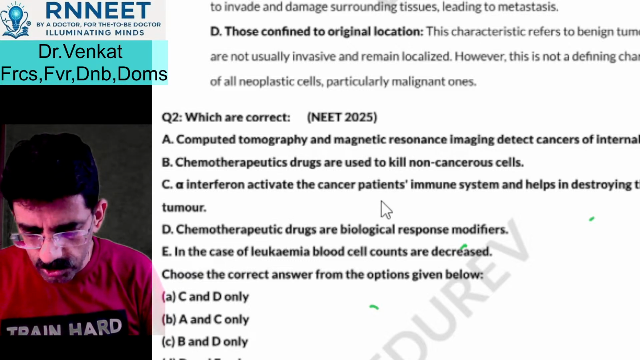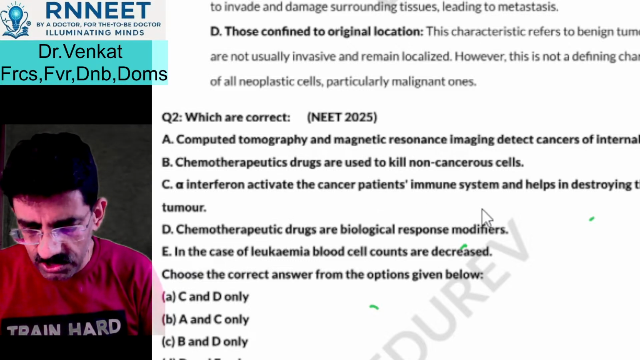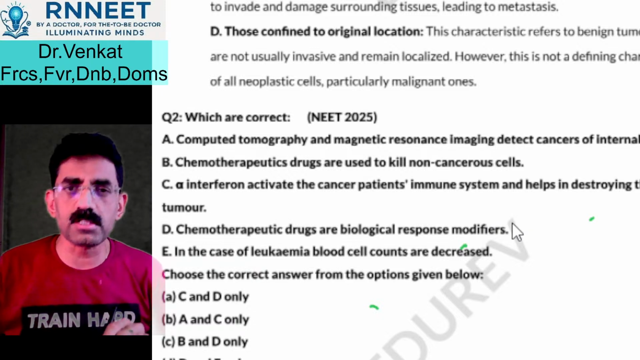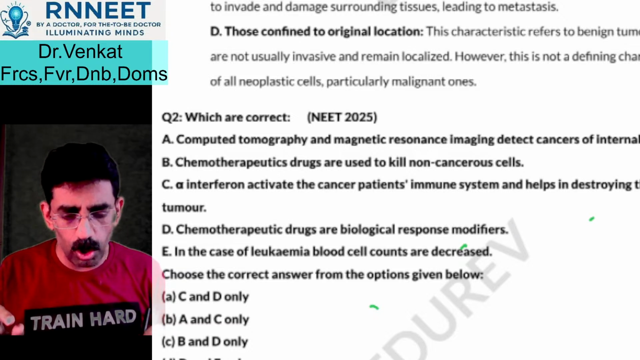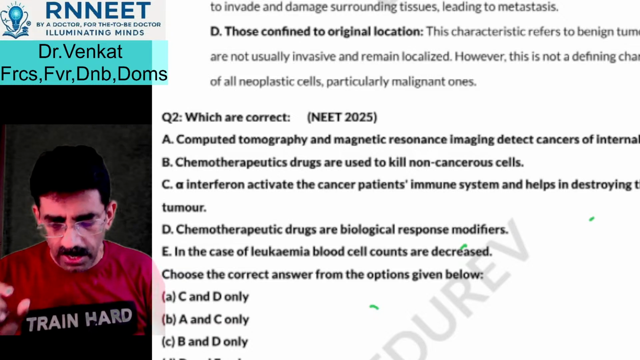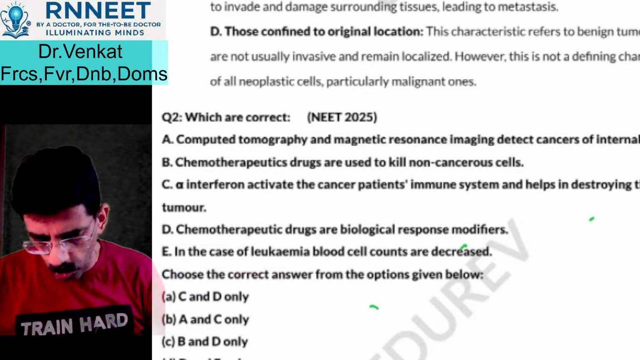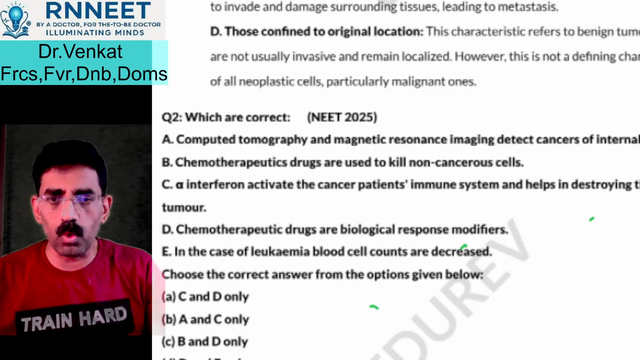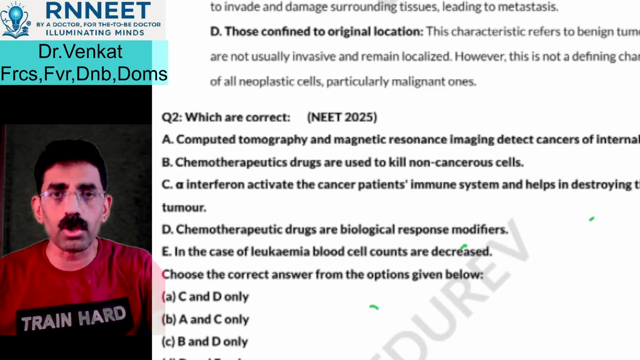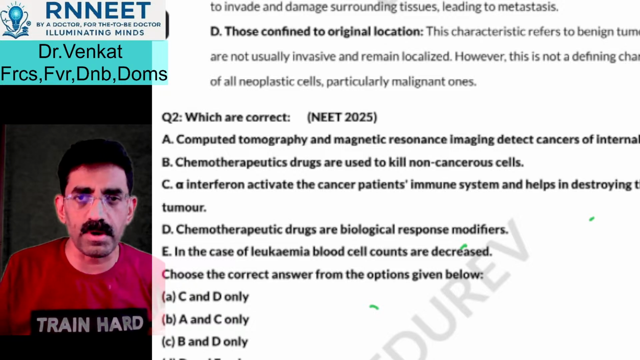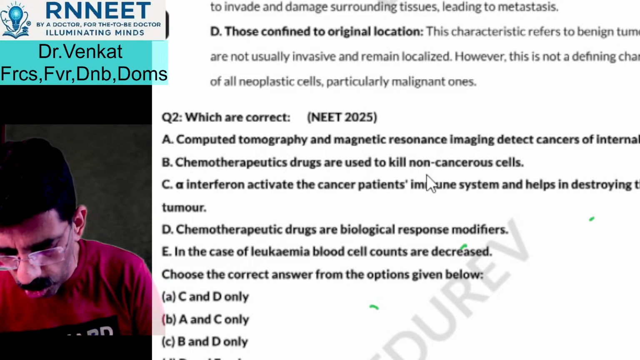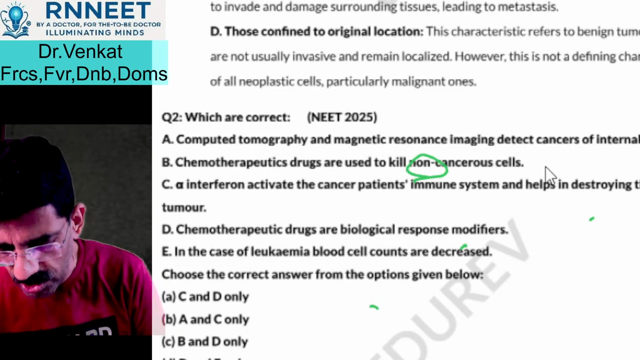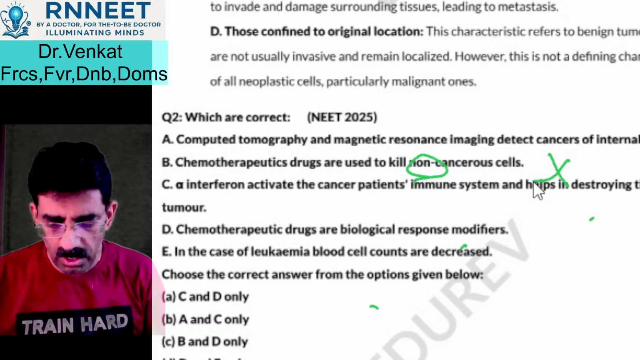Chemotherapeutic drugs are used to kill non-cancerous cells. Chemotherapeutic drugs means what? Drugs which are used for killing the cancerous cells. If you want to kill the cancerous cells, that is what the chemotherapeutic drugs are used for. So the chemotherapeutic drugs are used to kill the non-cancerous cells? They are used to kill not non-cancerous but cancerous cells. So that is a wrong statement.